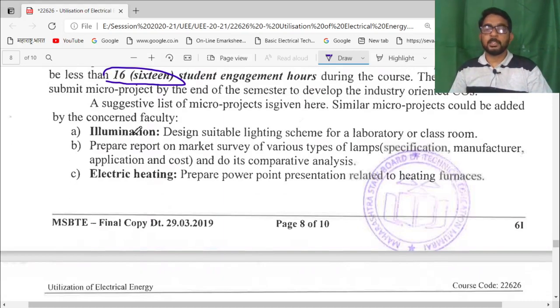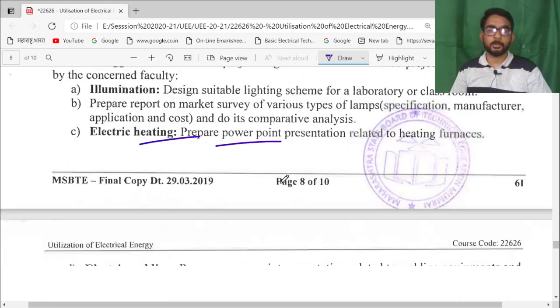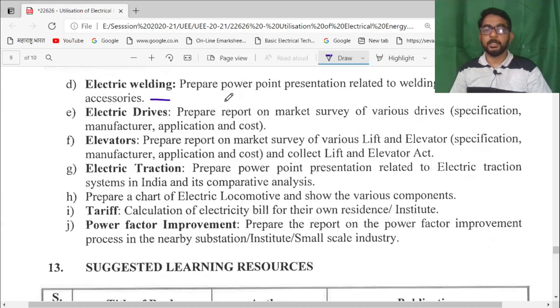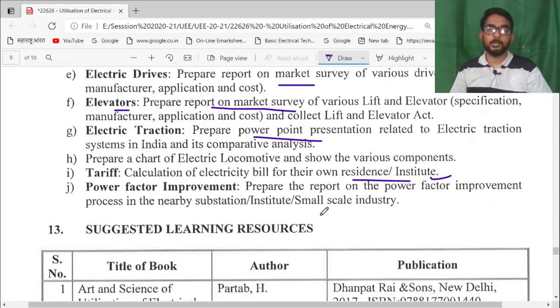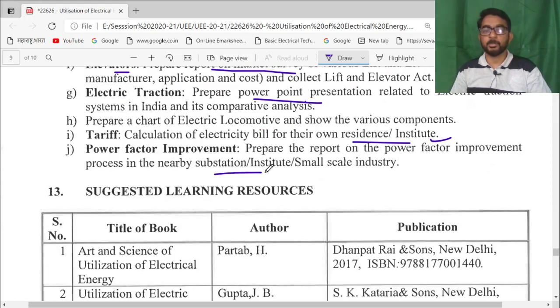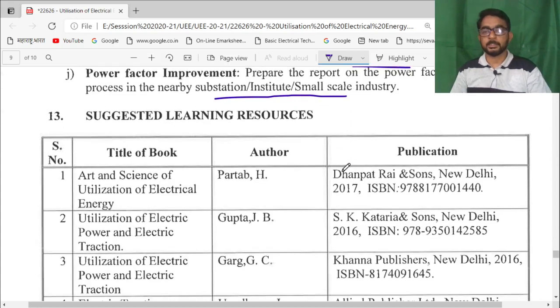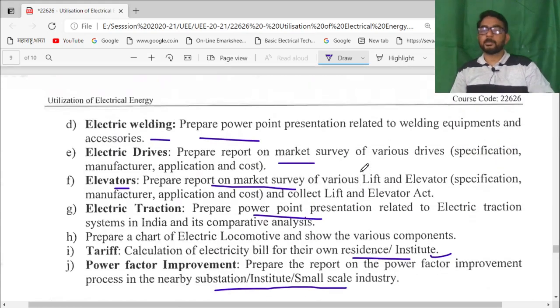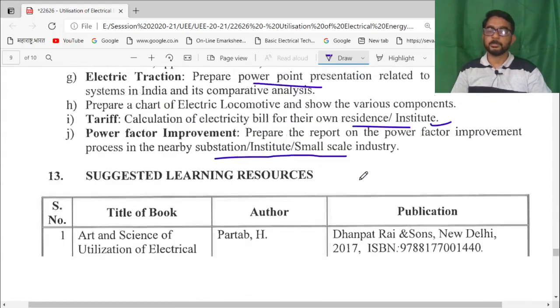Then suggested topics are illumination, that is design a suitable lighting scheme, electric heating, prepare a PowerPoint presentation, then on the electrical welding, PowerPoint presentation, drives, market survey, elevators, student can do market survey, electric traction, they can present a PowerPoint presentation, then tariff, calculation of the electric bill for residents or institute, and the power factor improvement, that is for small industry institute or small scale industries also. So these are some micro project topics that the student can complete in this semester.